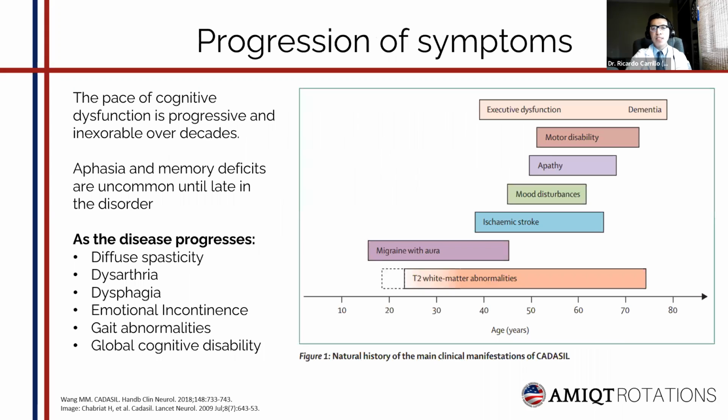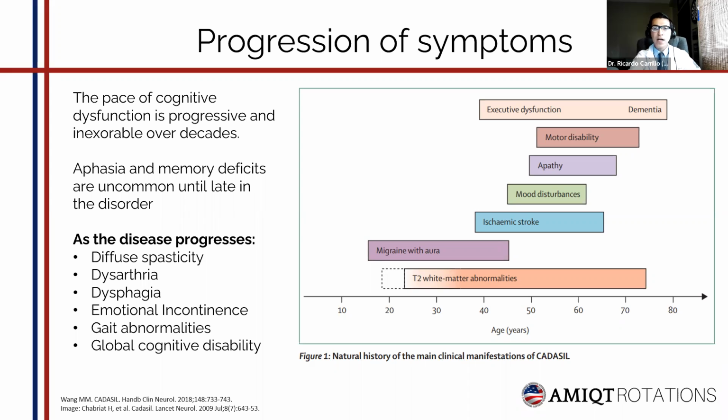Following with the progression of the symptoms in CADASIL, the pace of cognitive dysfunction is progressive, and it can extend over decades usually. And of the previously mentioned cognitive domains, aphasia and memory deficits are uncommon until late in the disorder. And as the disease progresses, patients exhibit diffuse spasticity, dysarthria, dysphagia, emotional incontinence, gait abnormalities, and global cognitive disability.